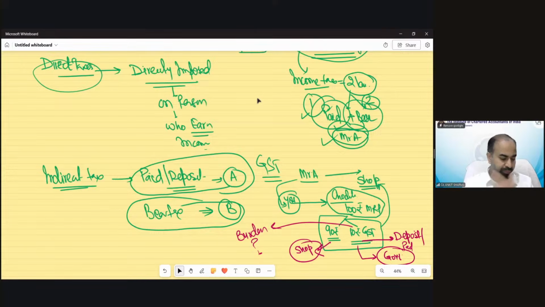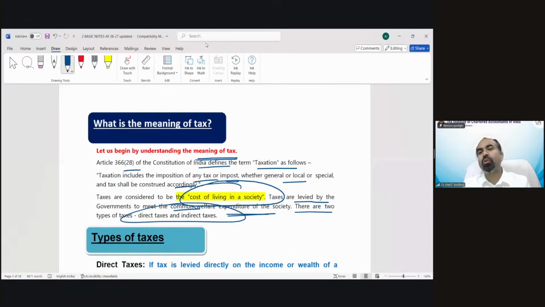Okay, so that is the difference between direct and indirect tax. Under indirect tax, the consumer always takes the burden of that tax. And some other person, the shopkeeper or anyone else, deposits that tax.